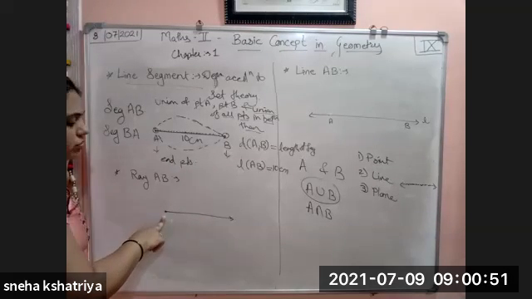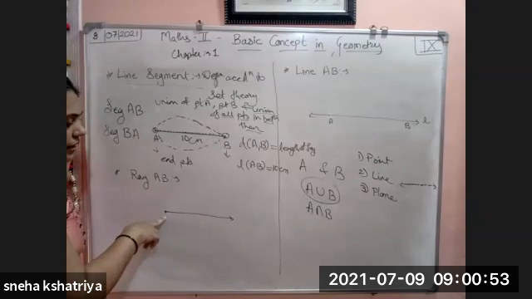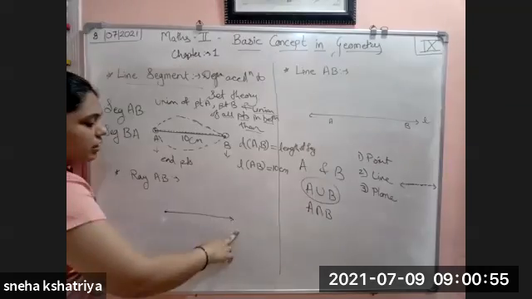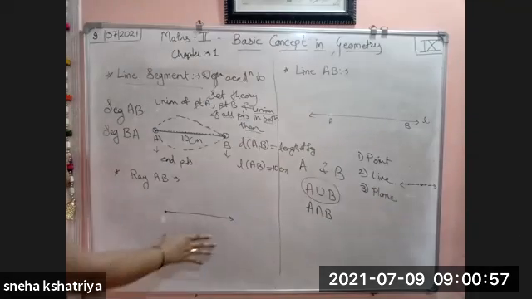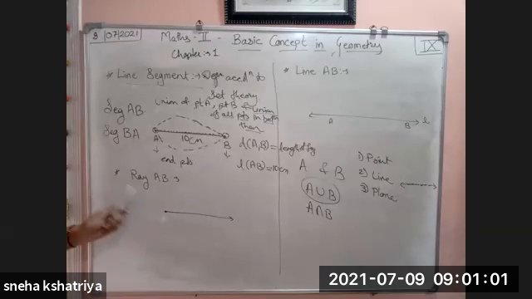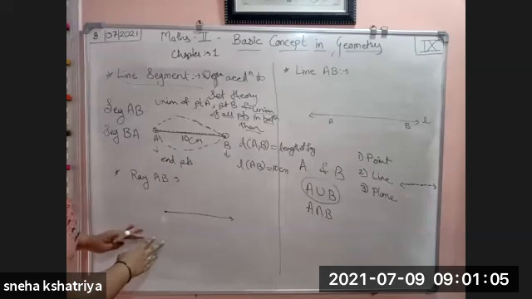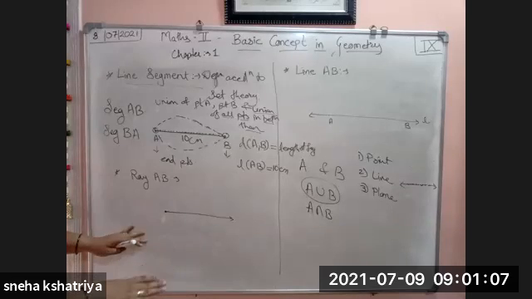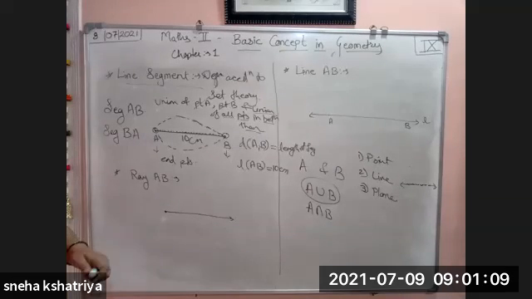So that is what a ray is: it has one end point and the other goes to infinity. We cannot measure it, because it goes to infinity. But what is the definition given to you in the textbook? The definition I have told you was from previous years. Now, what is the definition of ray according to your textbook?